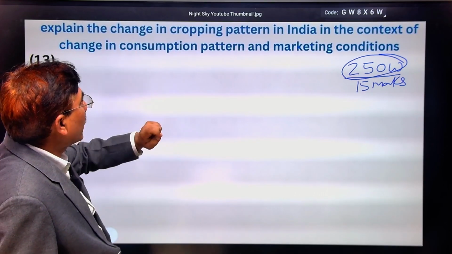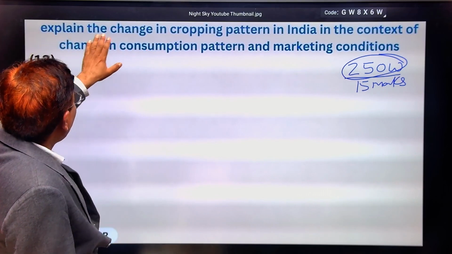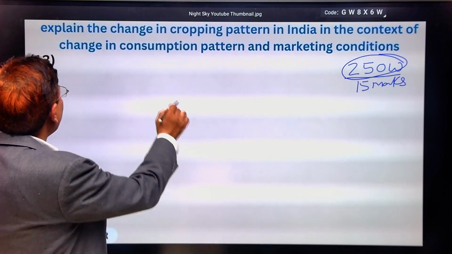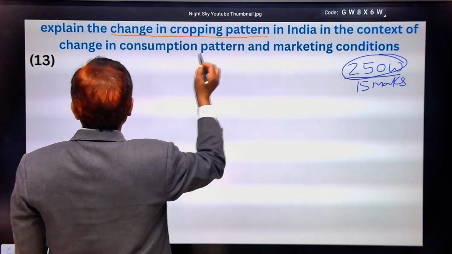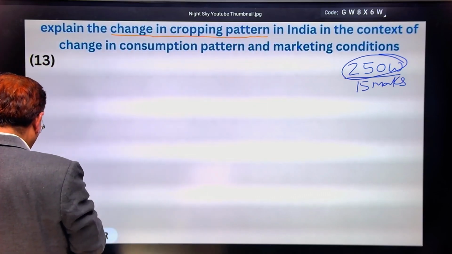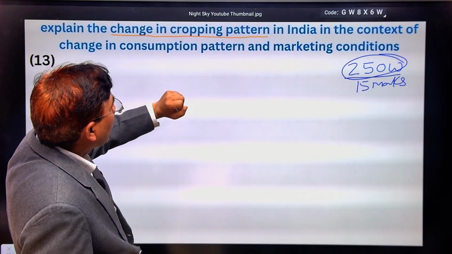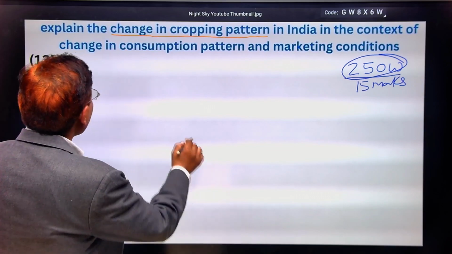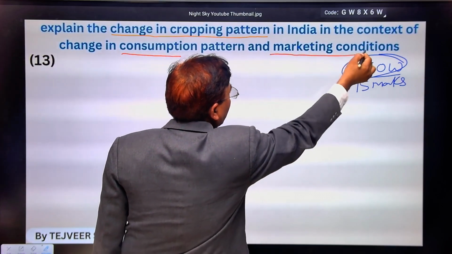If you are unable to understand the key point of the question, explain the change in cropping pattern. UPSC is asking about change in cropping pattern. What is the main focus of this question? Change in cropping pattern in India in the context of consumption and market conditions.